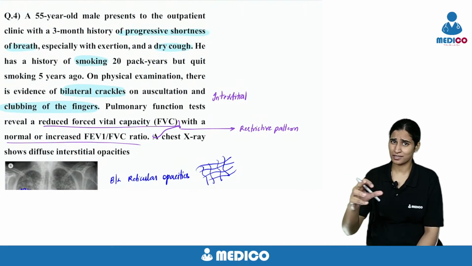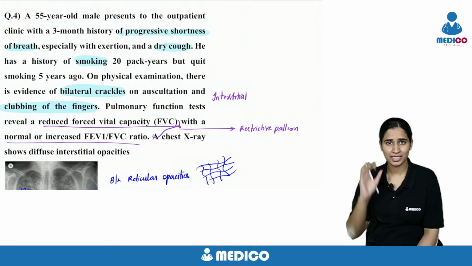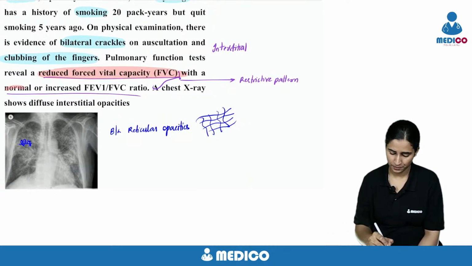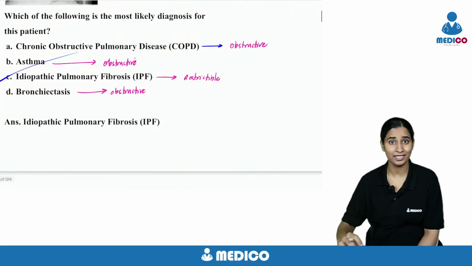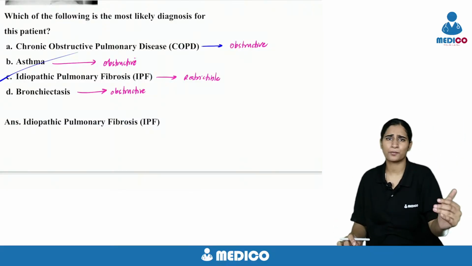So in the exam, if you are not able to understand, just based on history, diagnosing a case is a bit difficult at your level. So he is very intelligent. He has given you this key point. He knows that you cannot identify that based on the history. So just based on restrictive pattern, you can differentiate this. In a question, there will be multiple key points.